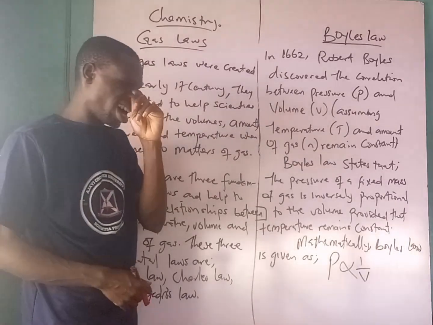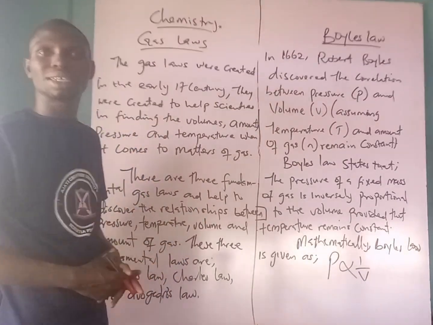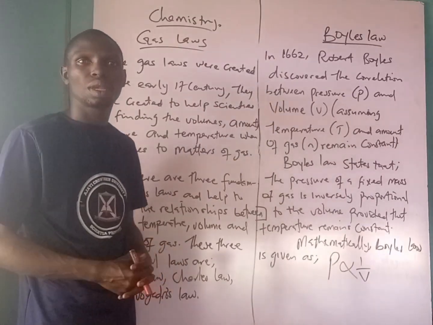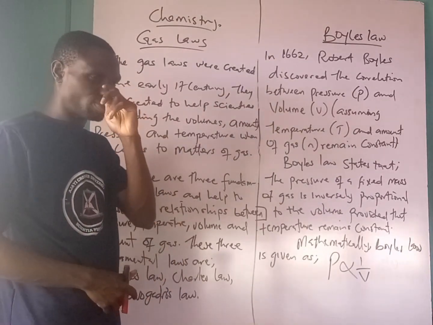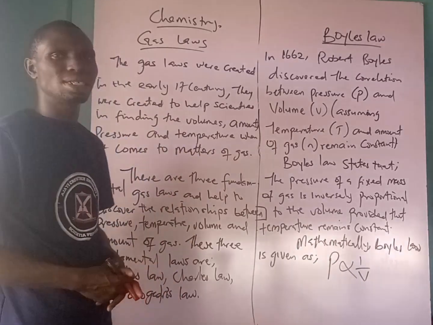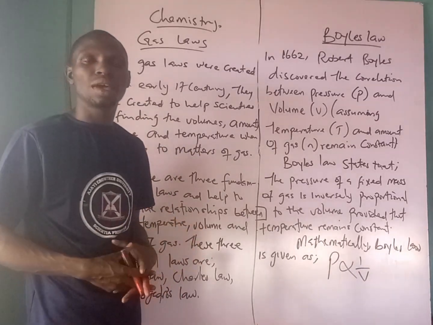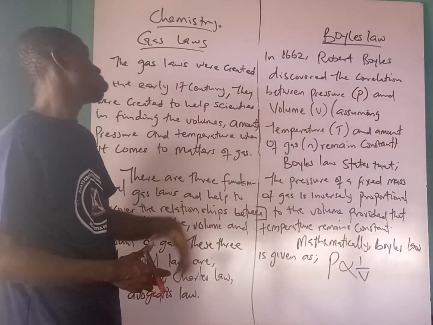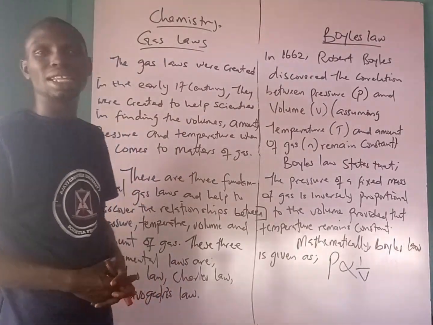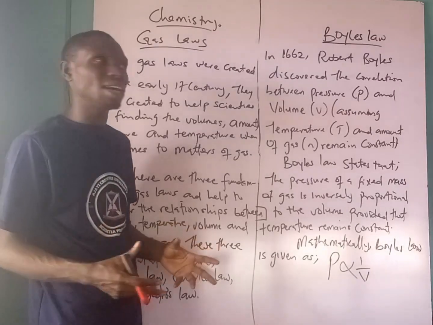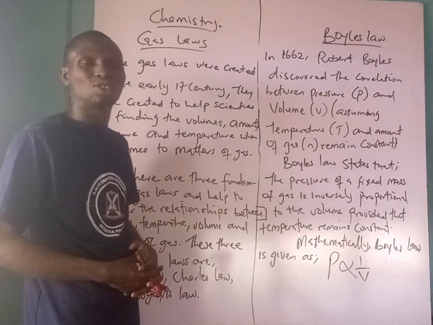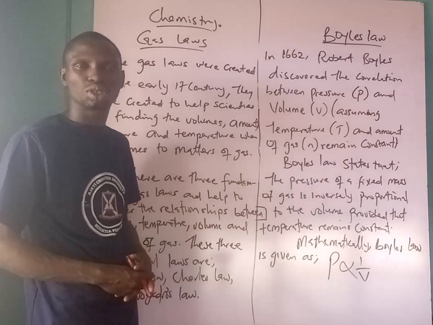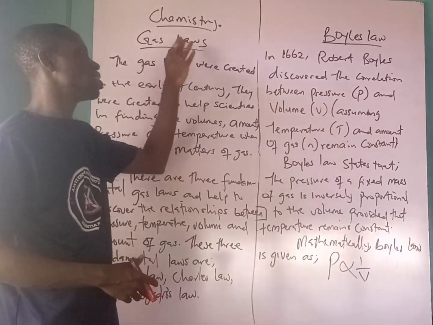Scientists discovered that gas can have pressure and volume. In order to handle the problem of calculating the amount, the pressure and the volume of gas, some scientists came together in the 17th century and created some laws which we call gas law.